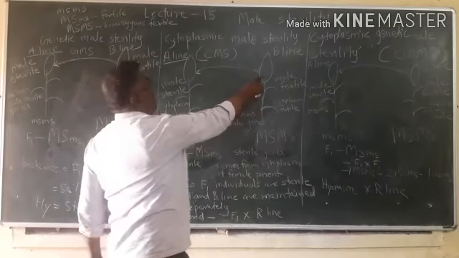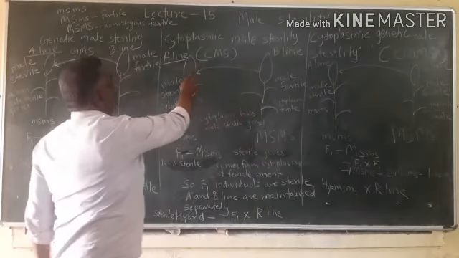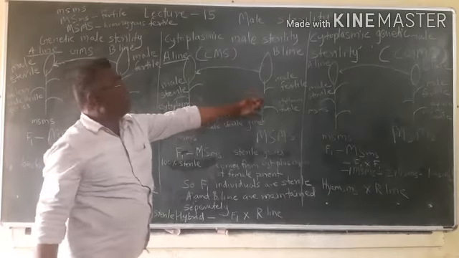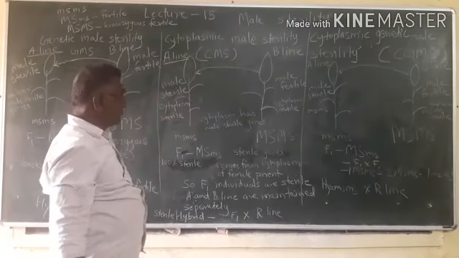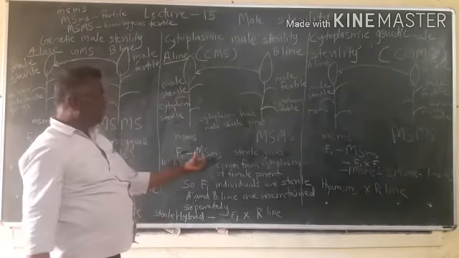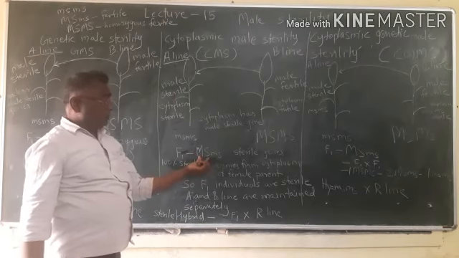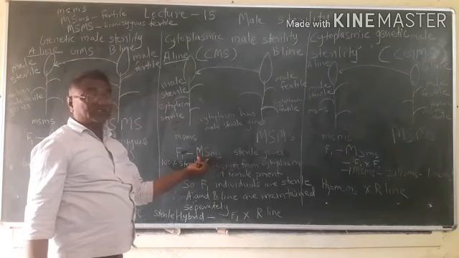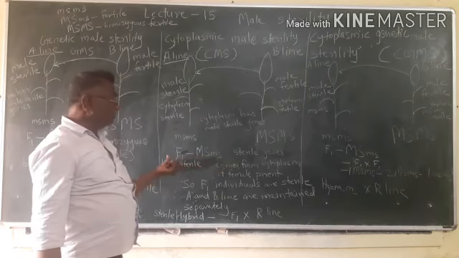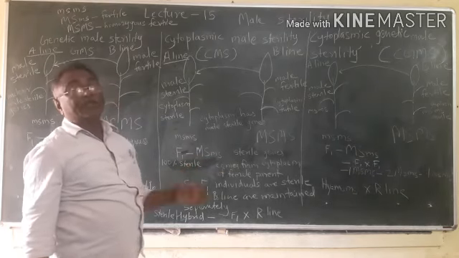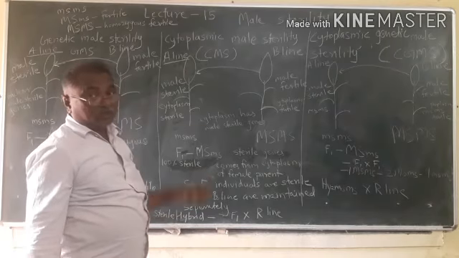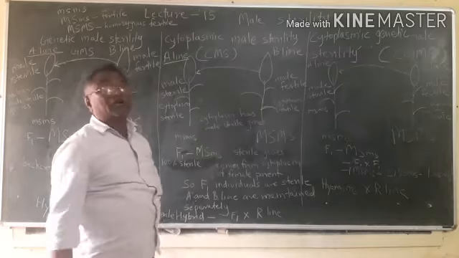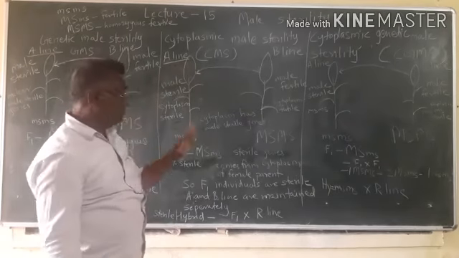When pollen grain from the B line fertilizes the A line, then in F1 we will get capital MS, small ms, means dominant gene, recessive gene, means F1 is heterozygous, fertile, but it will have cytoplasm from the female parent.